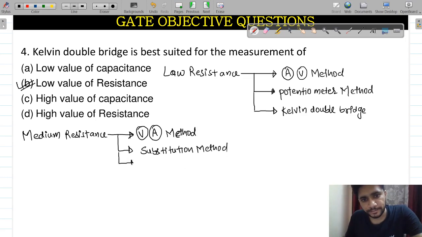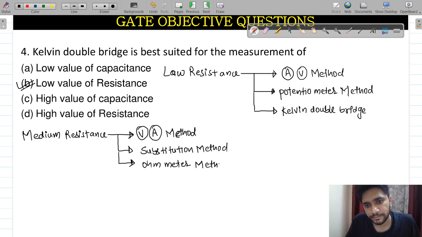Thirdly, after this, the ohm meter method. I'll give all the important necessary information, don't worry about it. Last one is the Wheatstone bridge.